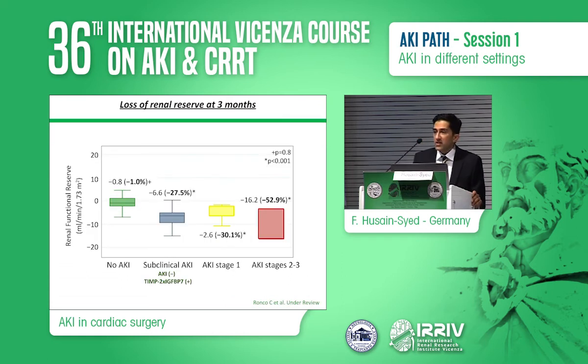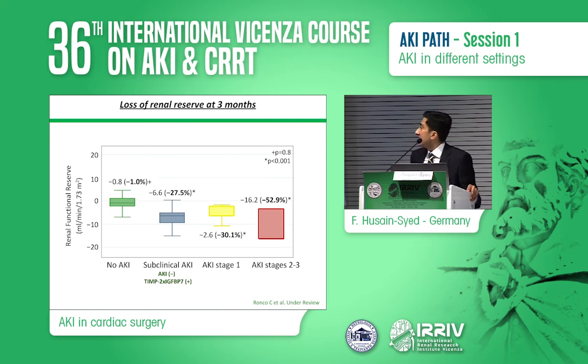And the other aspect of it is in those patients who develop AKI. You see here the patients with stage 2-3 AKI and patients with stage 1 AKI; they all lose some of their renal function reserve 3 months after cardiac surgery. So all of them had a normal renal function 3 months after cardiac surgery. Baseline GFR was back to normal, creatinine was back to normal, yet they have a defect when you provoke it with a kidney stress test.